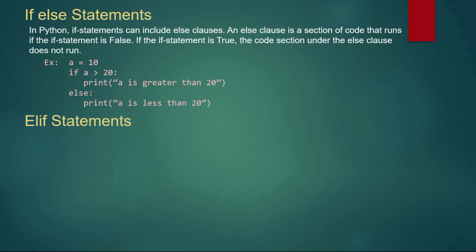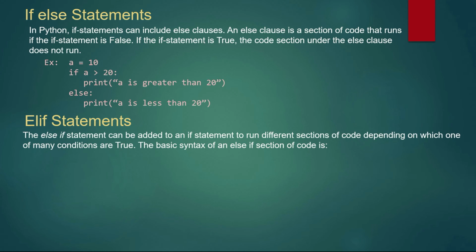The next, elif statement. The elif statement can be added to an if statement to run different sections of code depending upon which one of many conditions is true. The basic syntax of the else if statement we have to see below.